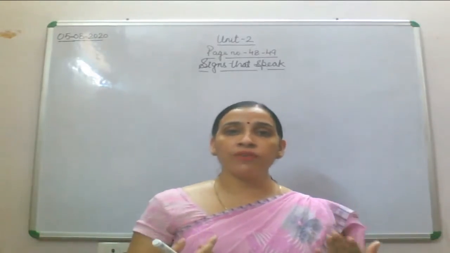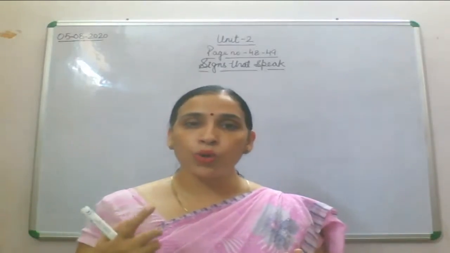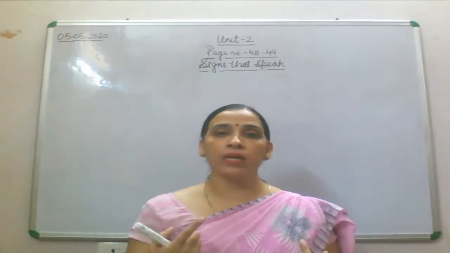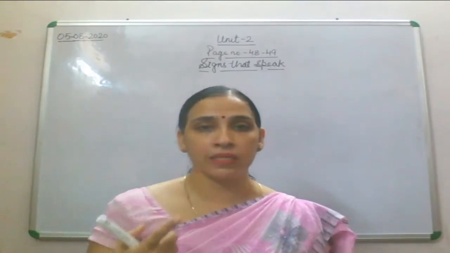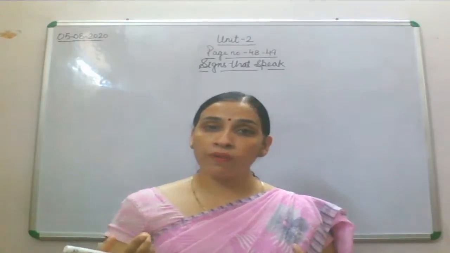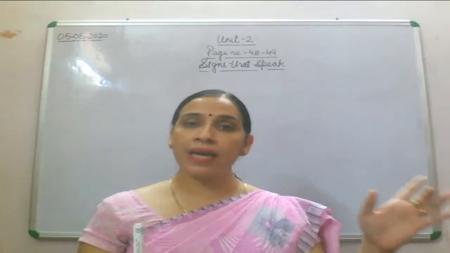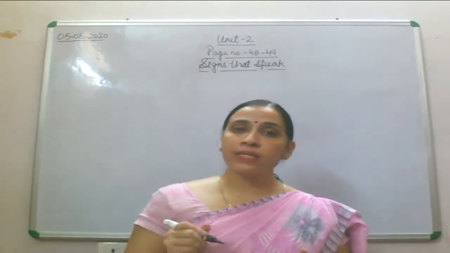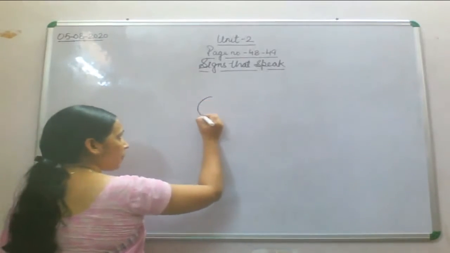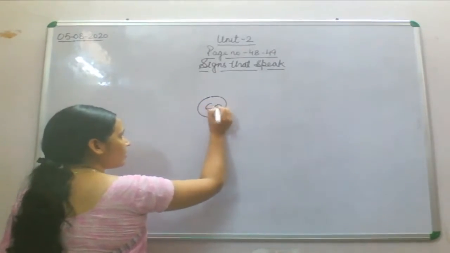Sometimes you often see many signs on the road, in your surroundings also, but you are not able to understand what the sign means. Then you ask whoever is with you what the sign means. I'll take one example. You have often seen this sign. In a circle it is written 60.